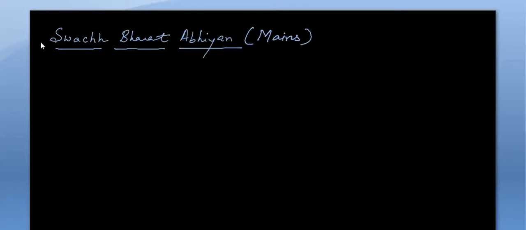So in this tutorial we will be exclusively dealing with one topic for every tutorial, okay, and it will be dealing with the mains. So let's start with today's discussion, and it will be on Swachh Bharat Abhiyan. Now you see, we won't be discussing all the facts, what its aims and objectives are, how it will be done. Those are preliminary knowledge. So today we will be seeing how the question can be framed on Swachh Bharat Abhiyan in mains.